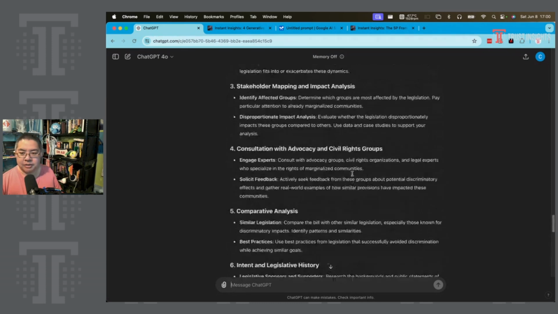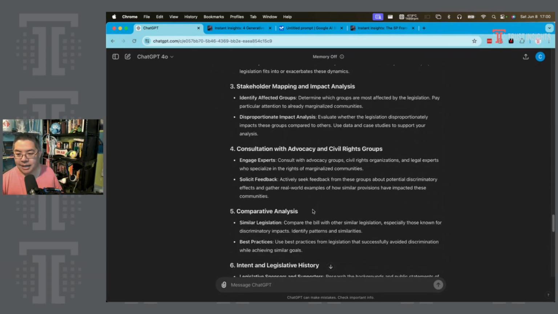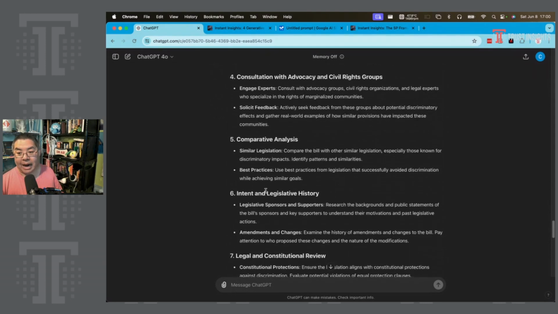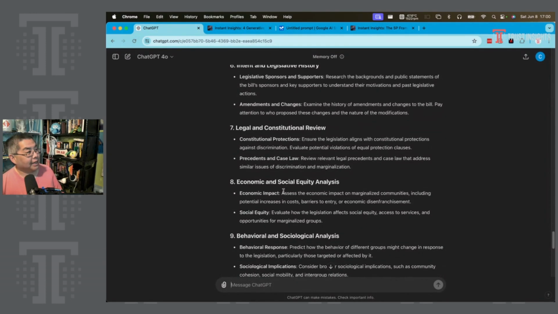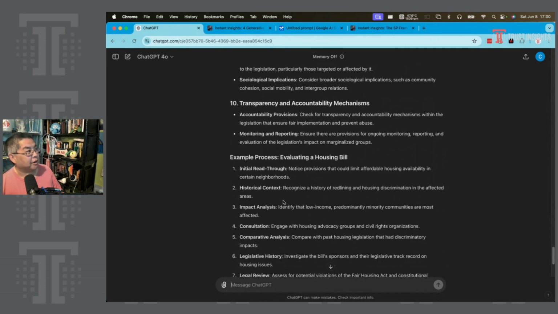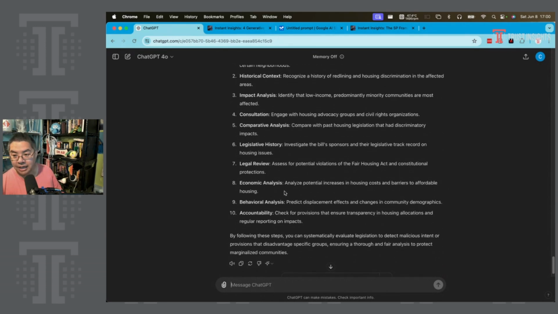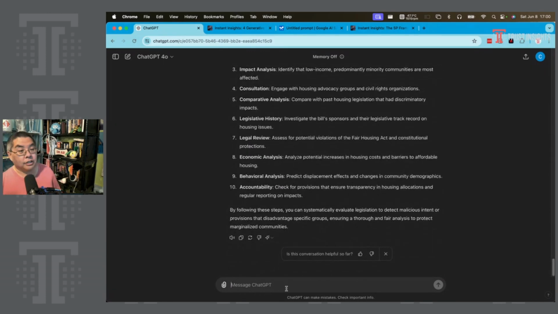So we have here 10 more bullet points: initial read through, historical and social context, stakeholder mapping, consultation with advocacy and civil rights groups, comparative analysis, intent and legislative history, legal and constitutional review, economic and social equity analysis, behavior and sociological analysis, transparency and accountability mechanisms. Example, a process evaluating a housing bill. Okay. So these are all really good processes.